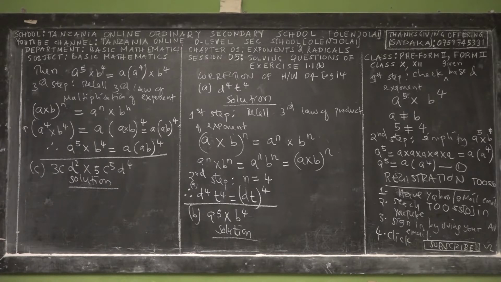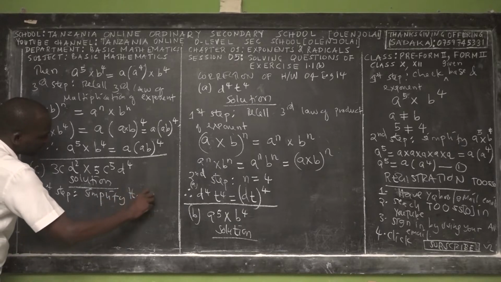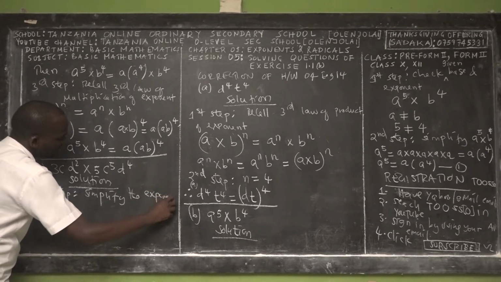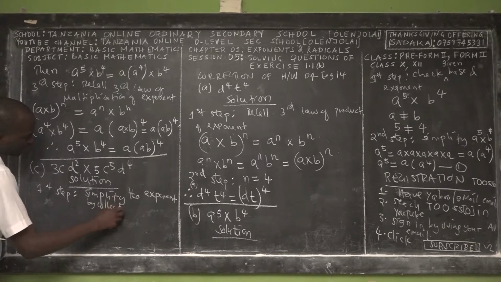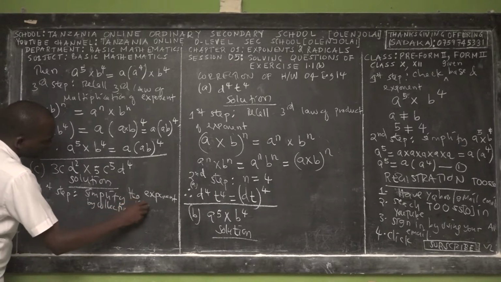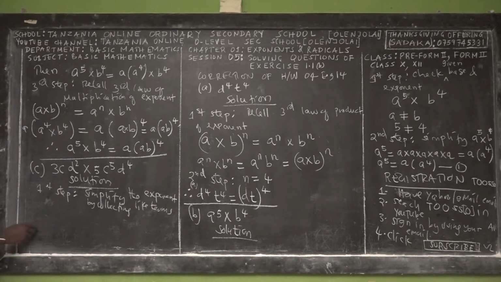So you say that the first step, maybe, is to simplify the exponent by collecting like terms.